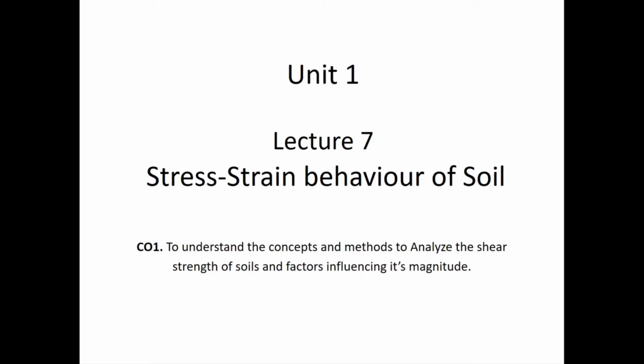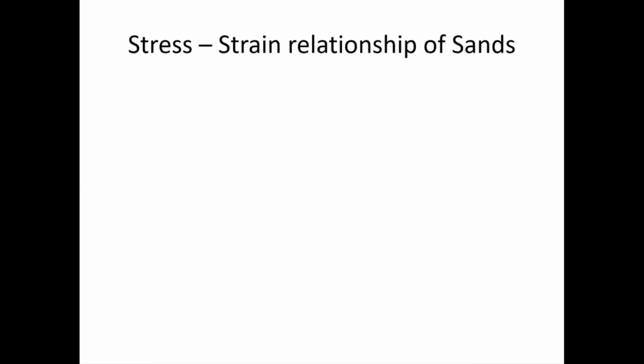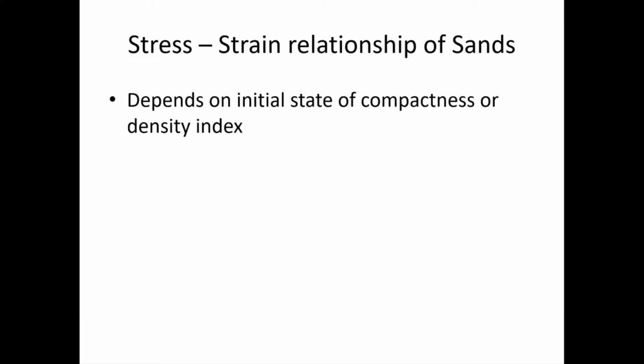So today we will see the stress strain behavior of soils. All right, so let us start with sands. So stress strain relationship of sand. So basically the stress strain relationship of sand depends upon the initial state of compactness or density index, isn't it? We discussed this yesterday. So which type of soil will have a higher strength, basically? Which type of sand will have a higher strength? What do you think? The sand with a high density index or a low density index?